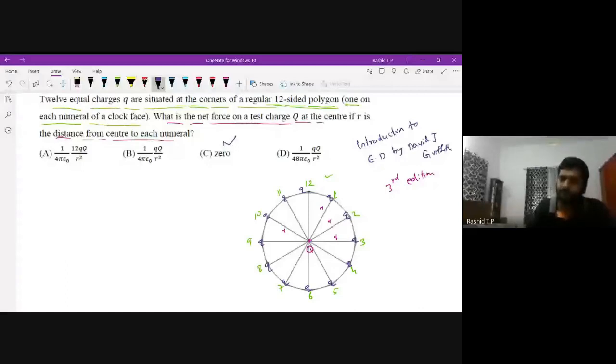That is very simple. Why means the direction. If you know how to write the direction of the force, then you can answer many questions without doing the numerical steps. Here,